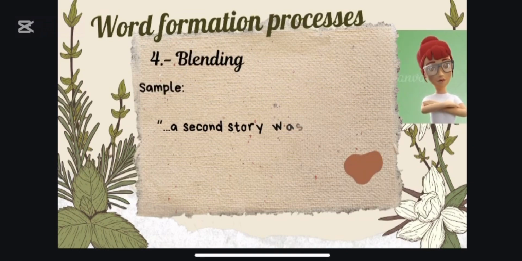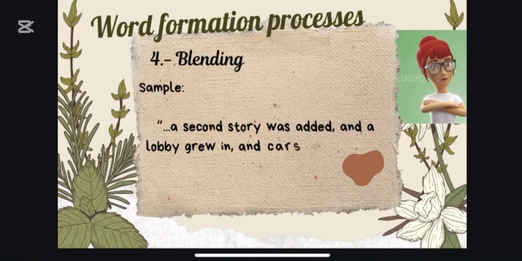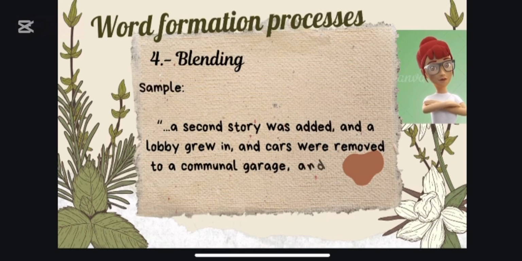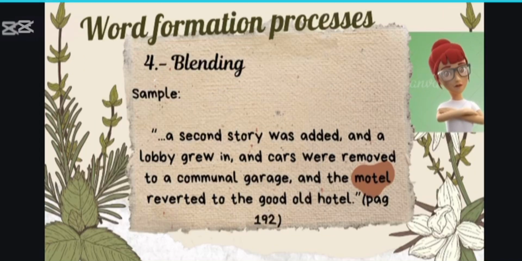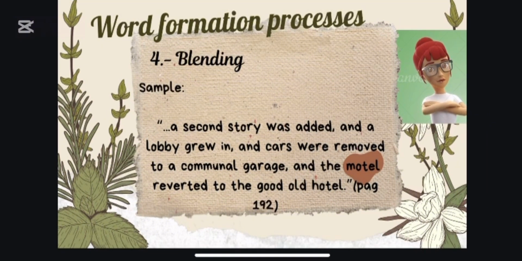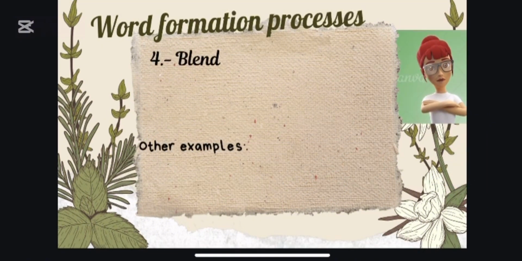Blending is the process of combining parts of two words to form a new word. In the book, we have the following sample: "A second story was added, and a lobby grew in, and cars were removed to a communal garage, and the motel reverted to the good old hotel," in page 192, where motel, which is highlighted, is composed of motor and hotel. Other examples are emoticon and melodrama.